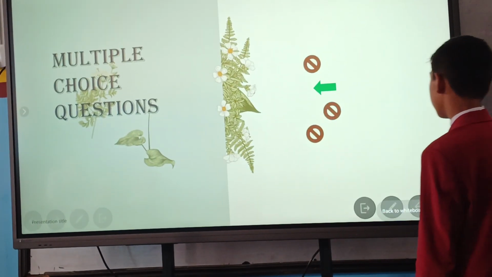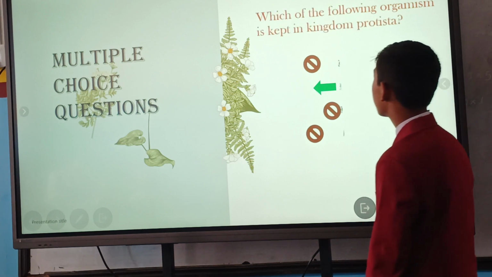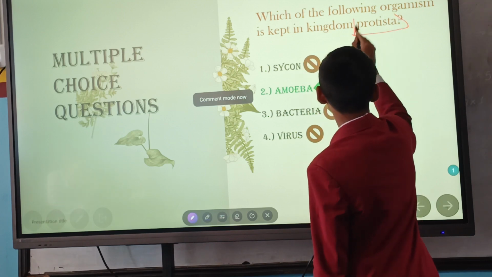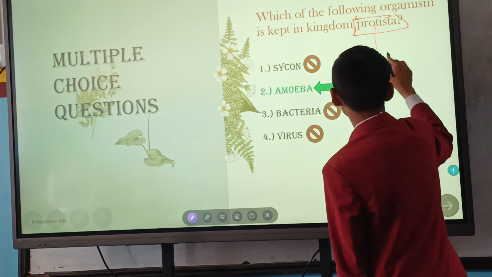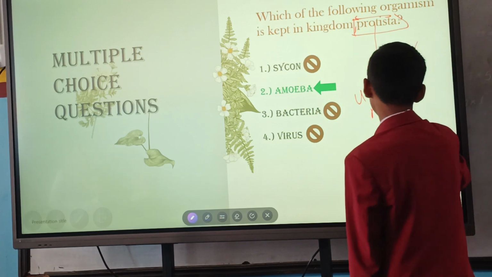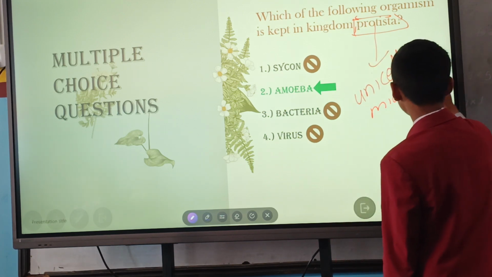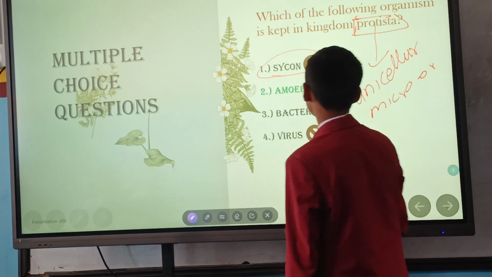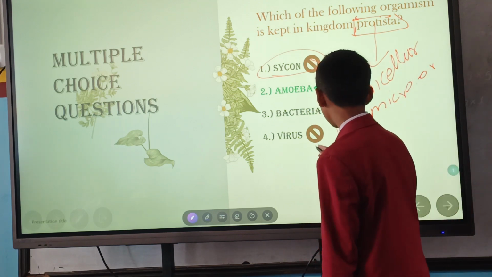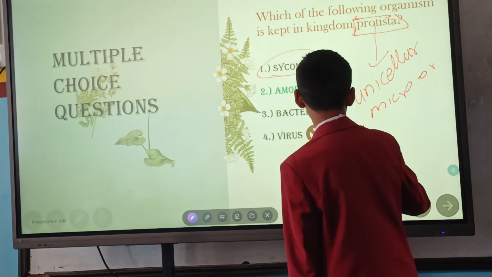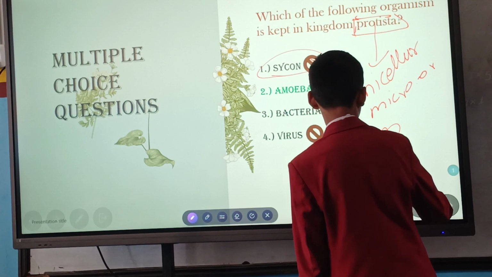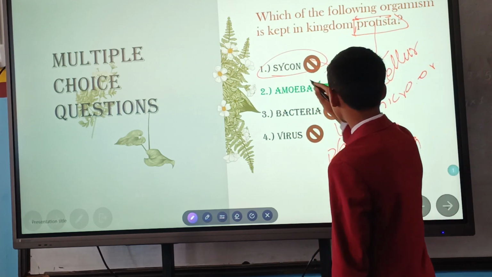And the next question is about which of the following organisms is kept in the kingdom Protista? As we studied Protista recently, Protista includes unicellular microorganisms in nature. So Sycon is given here. Sycon is categorized, as we have studied in phylums, into Porifera. So Sycon is not the answer.